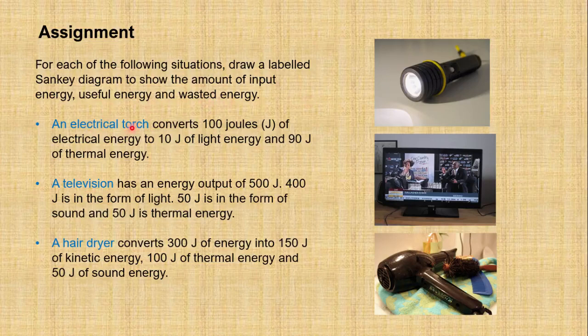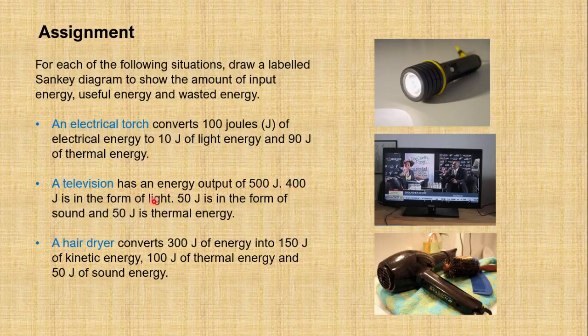Like an electric torch converts 100 joule of electrical energy to 10 joule light and 90 joule of thermal energy. You have to identify the input energy, the useful amount of energy and wasted energy. Clear?